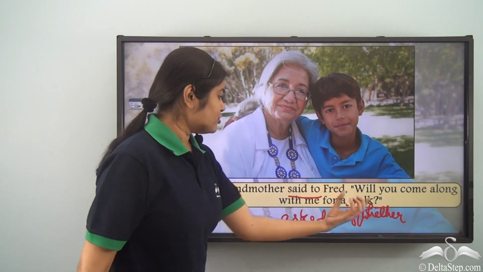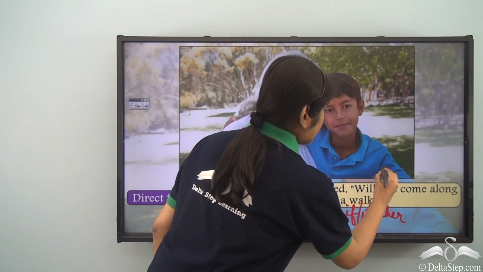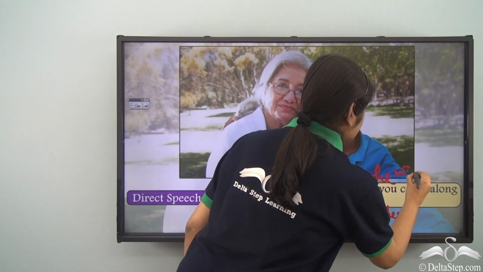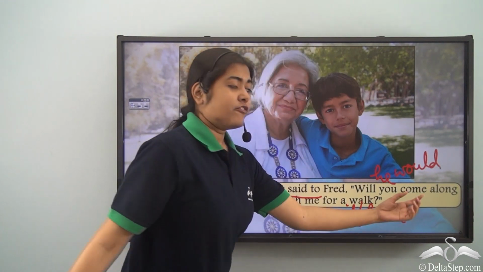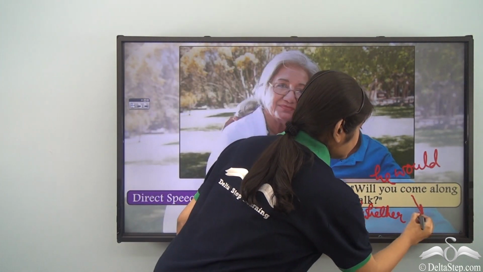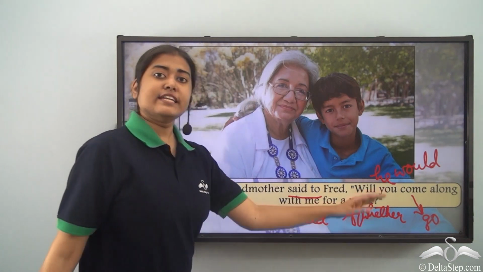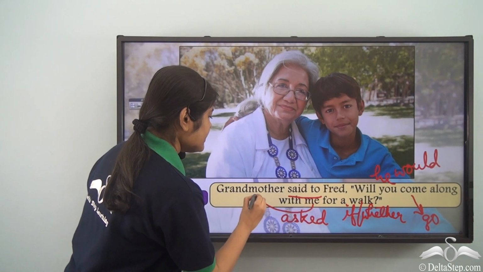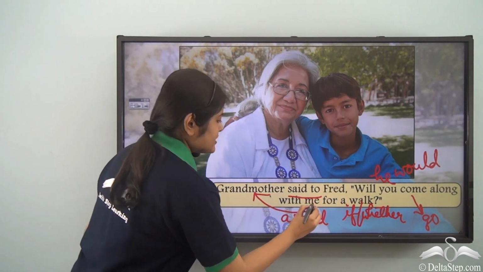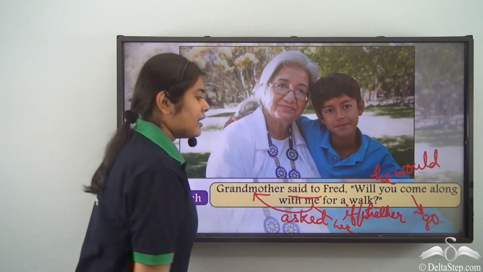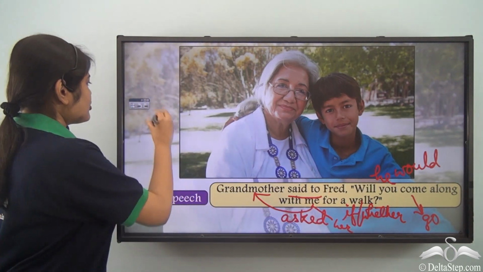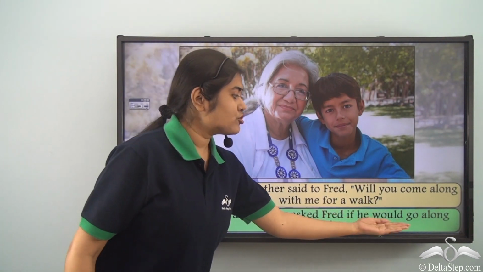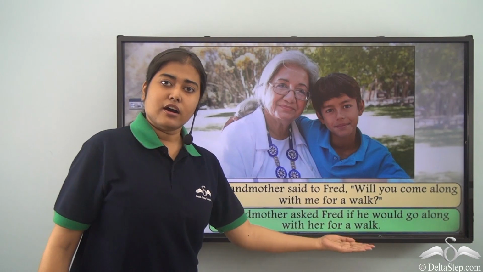you. Now who is this you? Fred. So you will become he. Will become would. For come, we know this changes to go in indirect speech. Come along with me. Now who is this me? Grandmother. So this will become her for a walk. So our final sentence is, grandmother asked Fred if he would go along with her for a walk.